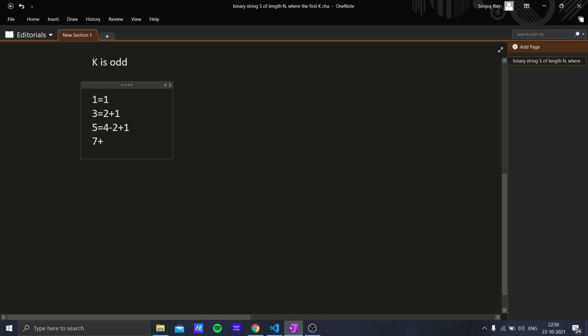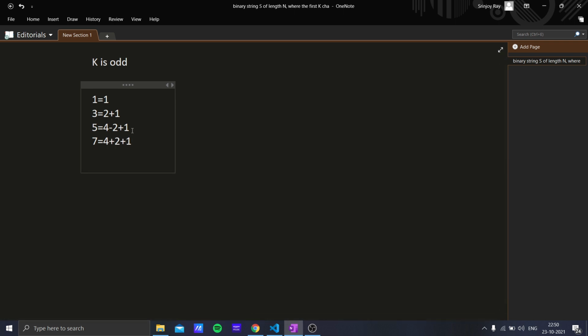For 7 we can do 4 plus 2 plus 1, this will give 7. For 9 what we can do is 8 plus 4 minus 2 minus 1. For 11 what we can do is 8 plus 4 minus 2 plus 1.